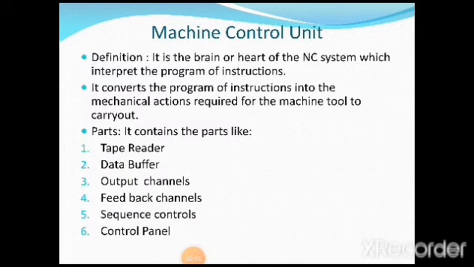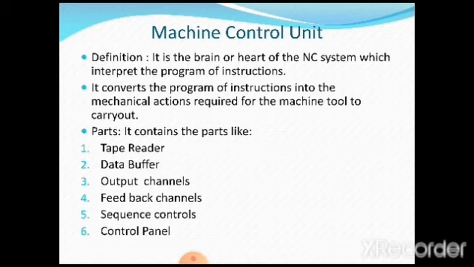Okay, so let us go to the next part of an NC system. The first one is the program of instructions, and the second part is the machine control unit. It is the brain or heart of the NC system, which interprets the program of instructions. The main function of the machine control unit is to act like a heart, because whatever decision making is there is purely done by the machine control unit. Its function is to read the program of instructions as prepared and convert that into the mechanical actions required for the machine tool to carry out.